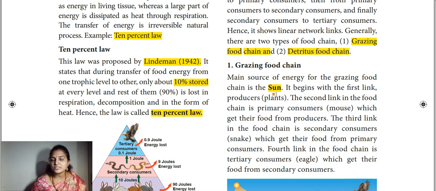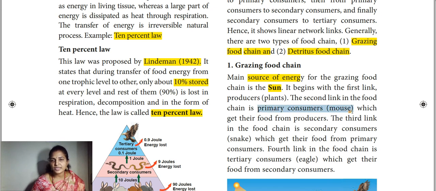The plants utilize this sunlight by means of the chlorophyll pigment, along with other sources from the environment, that we know are carbon dioxide and water, and they prepare their own food. That process we are calling photosynthesis, right? So the main source of energy is nothing but the sun. If the sunlight is not there, the plants can't prepare their own food. So it begins with the first link, the producers, the plants. The second link in the food chain is the primary consumers.